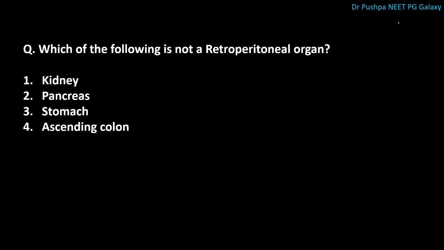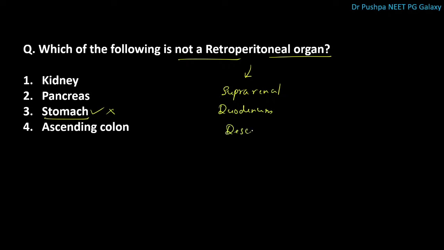Next question is, which of the following is not a retroperitoneal organ? The correct answer is stomach. This is not a retroperitoneal organ. What are the retroperitoneal organs? We have kidney, pancreas, ascending colon, suprarenal gland, duodenum, except a small area of first and fourth part, descending colon, inferior vena cava, ureters. These are the retroperitoneal organs.